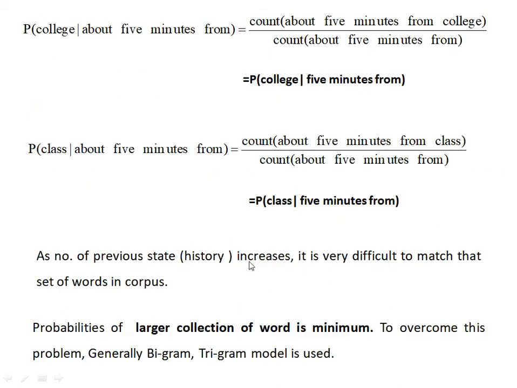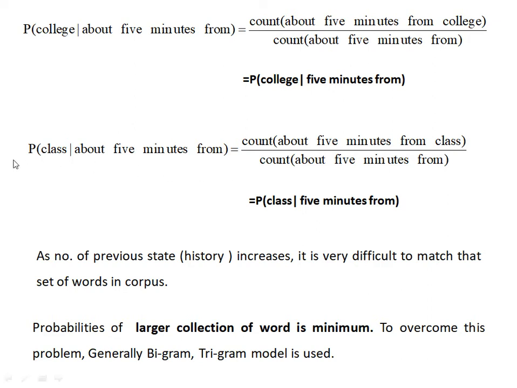And when we write down the equation, we are getting probability of "college" given "5 minutes from" and probability of "class" given "5 minutes from". So once you understood the bigram, we can easily do the 3-gram, 4-gram.